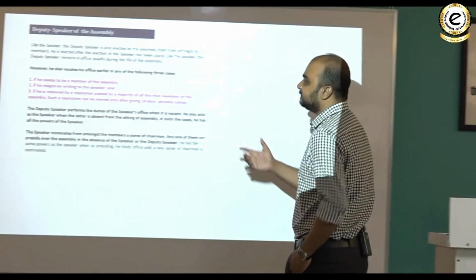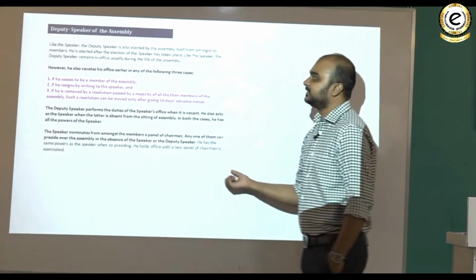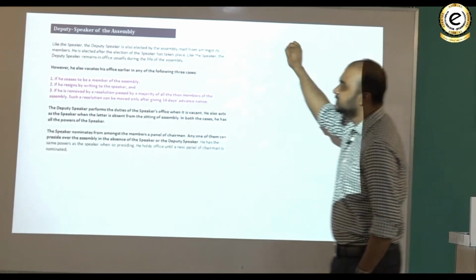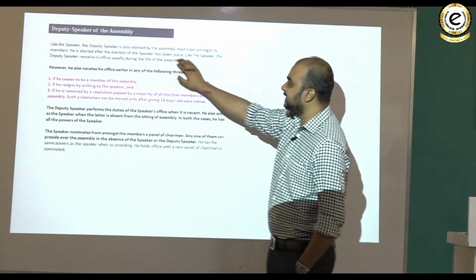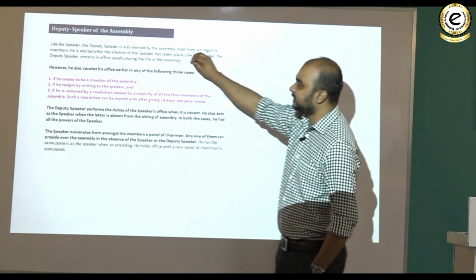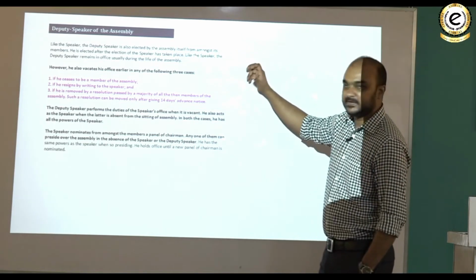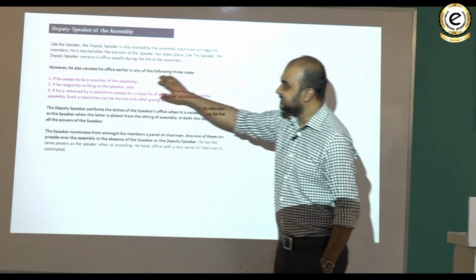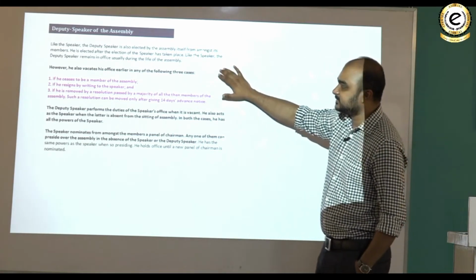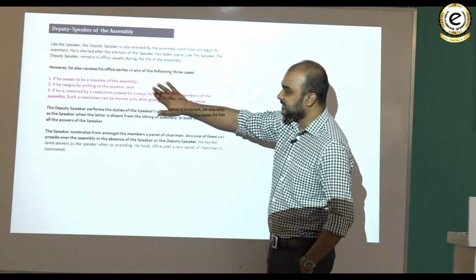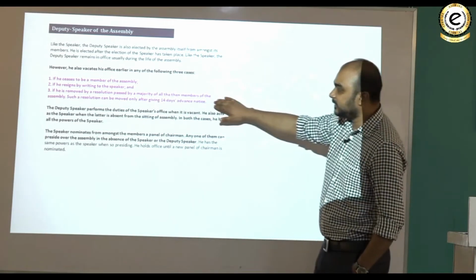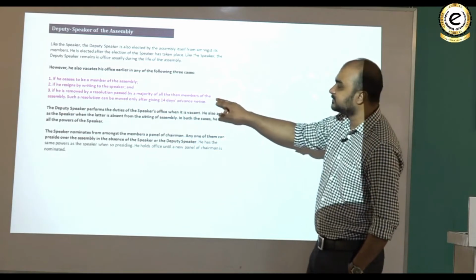Deputy Speaker of the Assembly. Like the Speaker, the Deputy Speaker is also elected by the Assembly itself from amongst its members. He is elected after the election of the Speaker has taken place. Like the Speaker, the Deputy Speaker remains in office usually during the life of the Assembly. However, he also vacates his office earlier in any of the following 3 cases: if he ceases to be a member of the Assembly, if he resigns by writing to the Speaker, if he is removed by a resolution passed by a majority of all the then members of the Assembly.